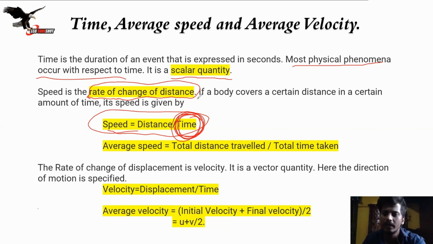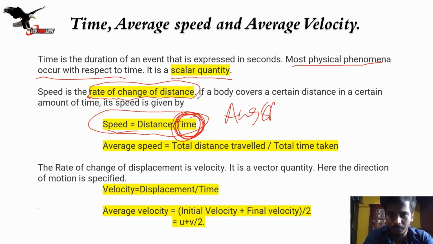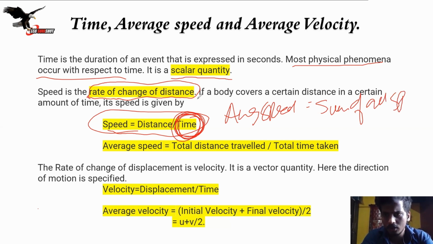If a body covers a certain distance in a certain amount of time, it is given by speed is equal to distance upon time. Now, average speed. What is average speed? A lot of you guys make mistakes here. If I ask you what average speed is, you will try to say it is the sum of all speeds divided by the total number of speeds.